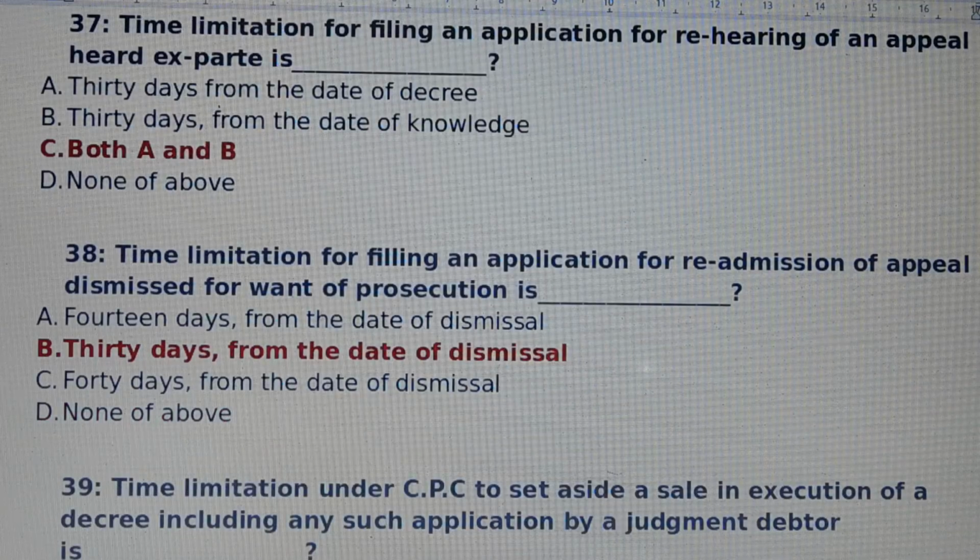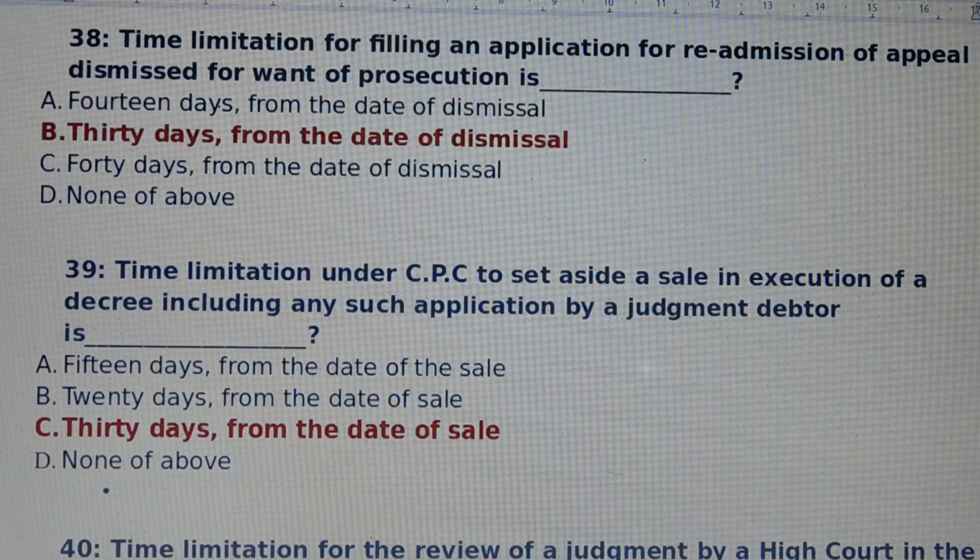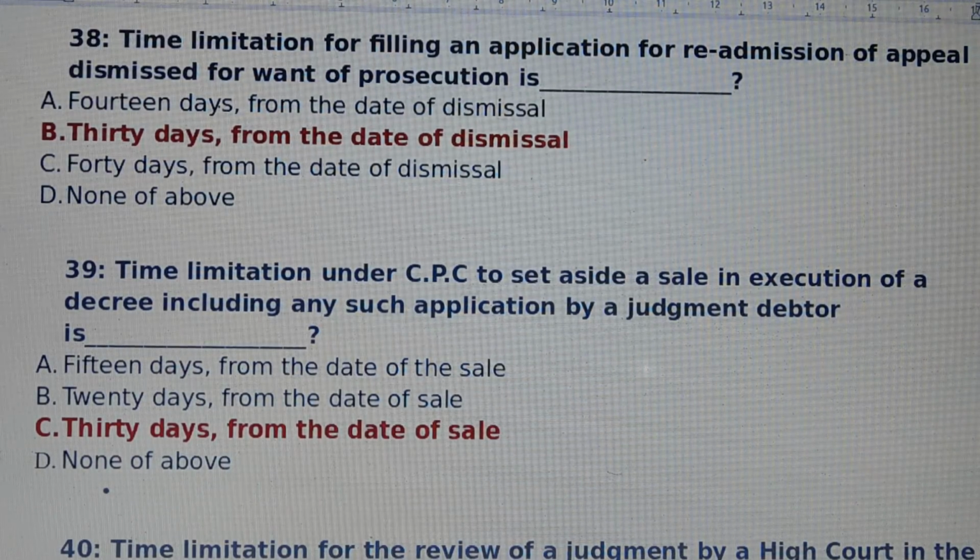Question number 38. Time limitation for filing an application for readmission of appeal dismissed for want of prosecution is. Answer is option number B, 30 days from the date of dismissal. Question number 39. Time limitation under CPC to set aside a sale in execution of a decree including any such application by judgment debtor is. Answer is option number C, 30 days from the date of sale.